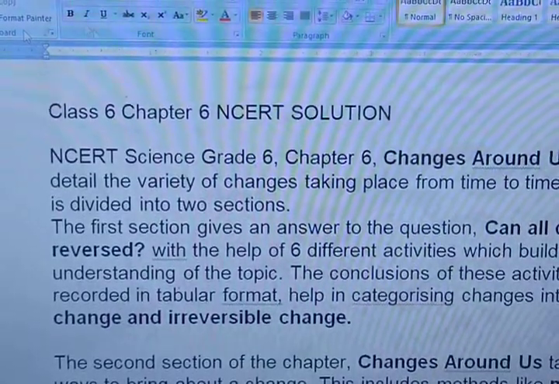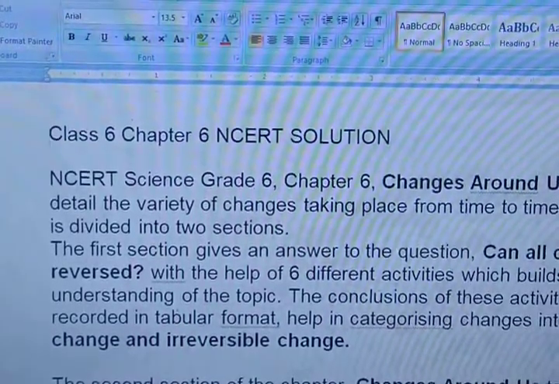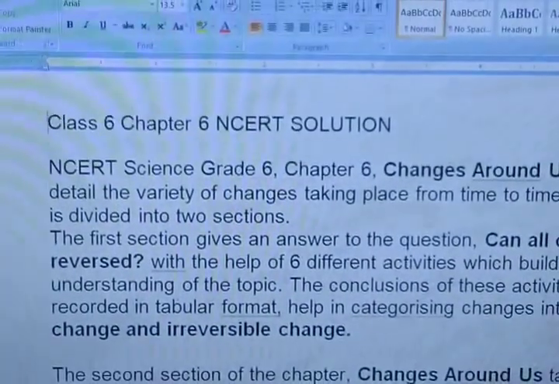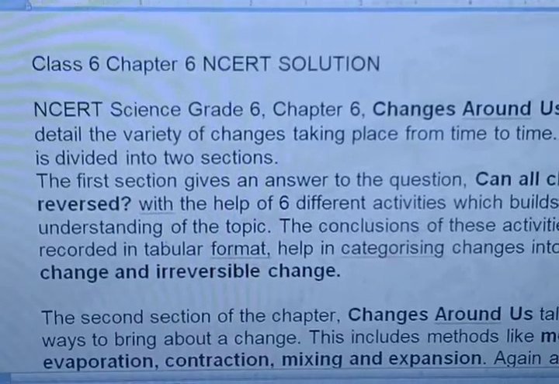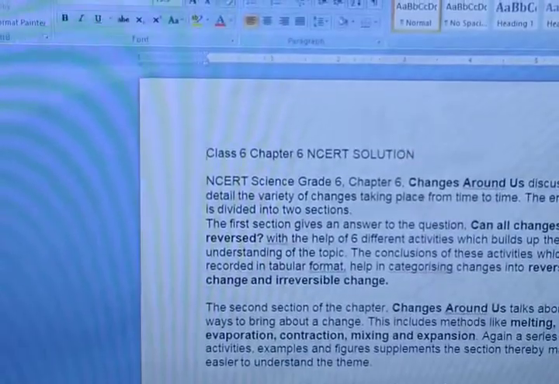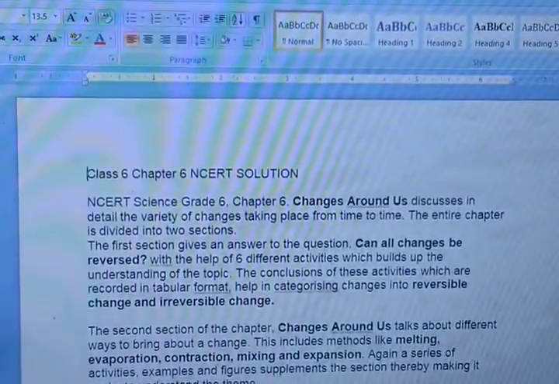Now you can see here, today we are going to discuss class 6 science, chapter number 6, NCERT solution. In this chapter, especially Changes Around Us, you can see what we are going to discuss. Are you able to see? Is the whole page visible? Yeah. So now can we start?